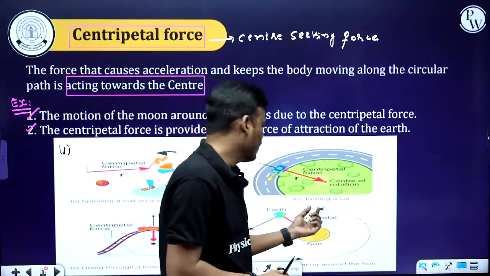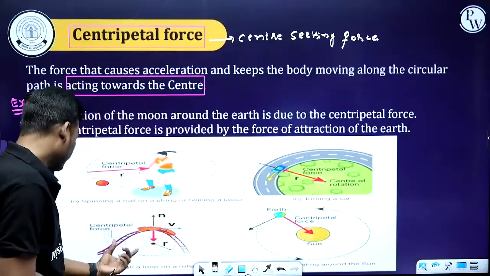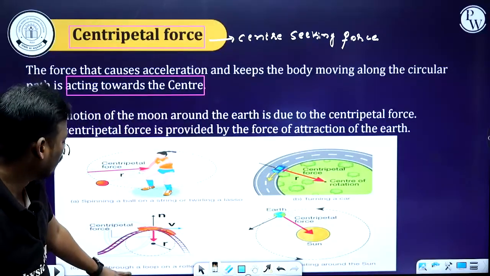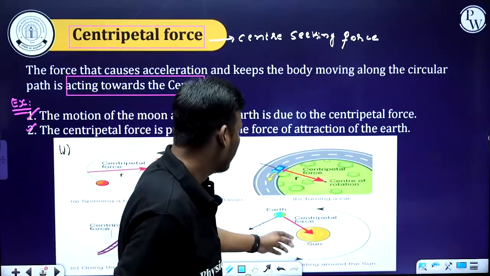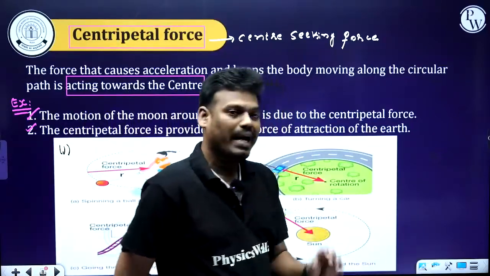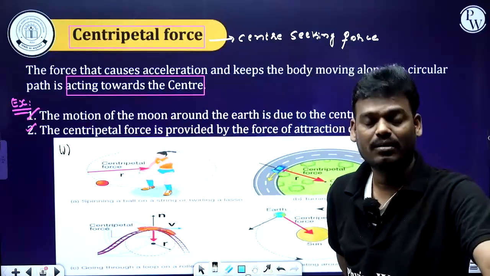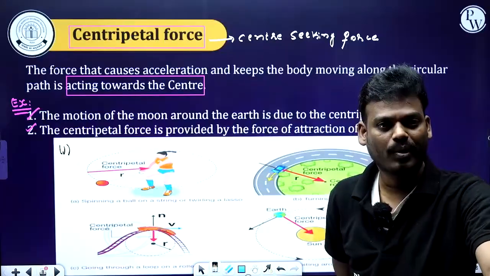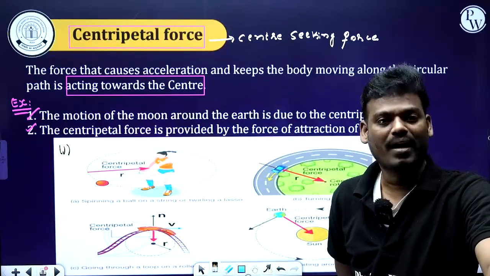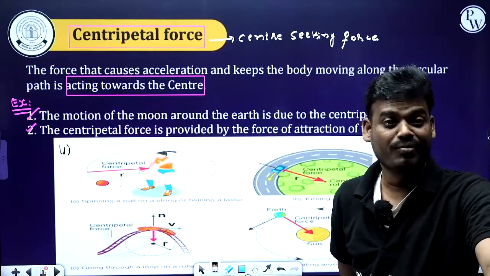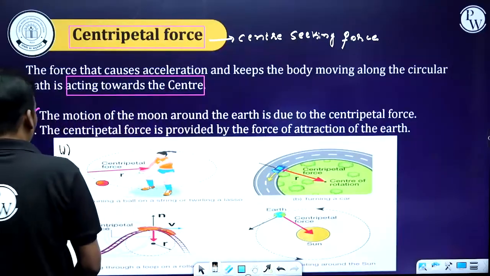And here you can see a turning of a car. Next one, you can see going through a loop of a roller coaster. And here we have one more example. Same, instead of moon and earth, here we have considered earth and sun. Not only earth and sun, here you can consider any other different planets. These are examples of uniform circular motion. Got it? Now let's move on to the next topic.